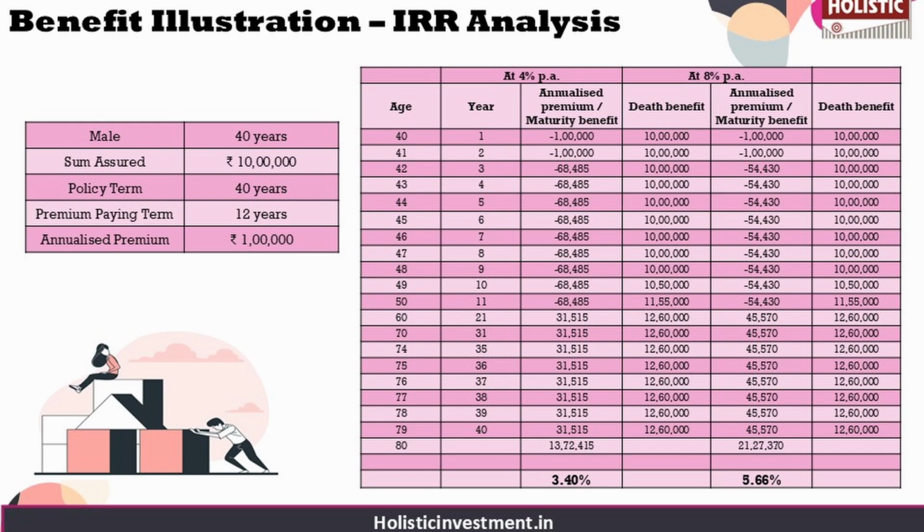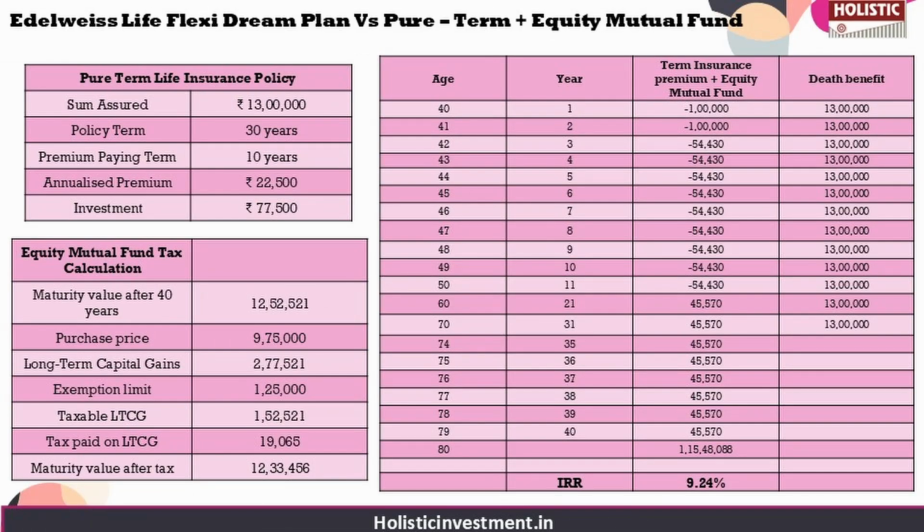So now, as we have a basic idea about this policy and know how this policy does not give us the desirable outcome that we need, let us move on to a comparative analysis where we are going to take an alternative approach, where instead of combining insurance and investment like in the Edelweiss policy, we are going to invest in insurance and investment separately, and we will use same or similar parameters from the earlier example for a much more fair comparison.